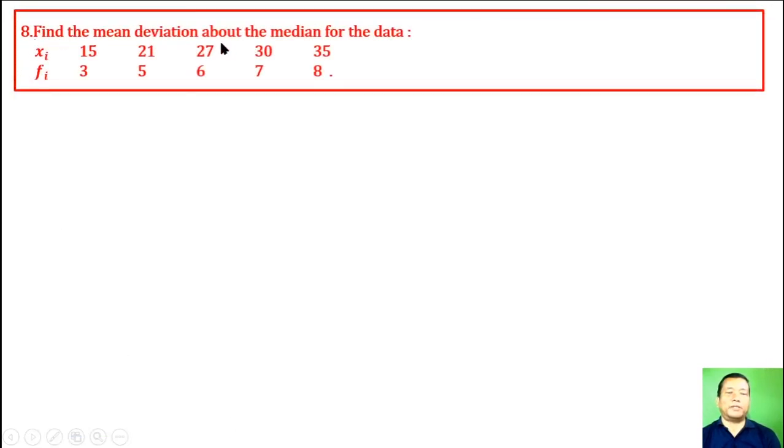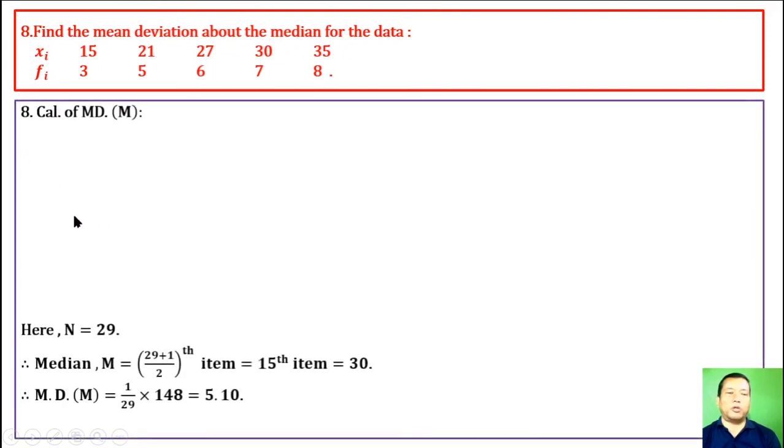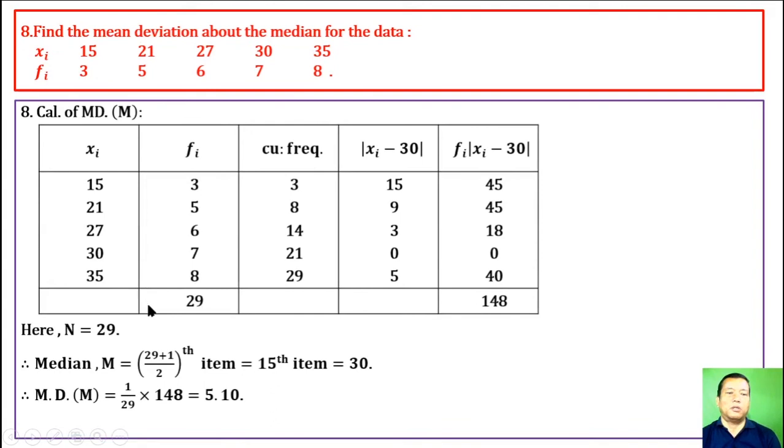Find the mean deviation about the median for the data, which is also similar to above. Make this column xi column, fi column, cumulative frequency column for finding median, and make this column from where this 30 comes. 30 is the median of the data, and we get this, similar to above question number 7.